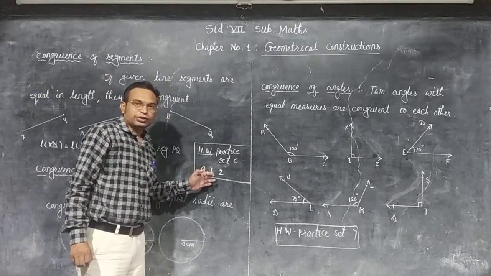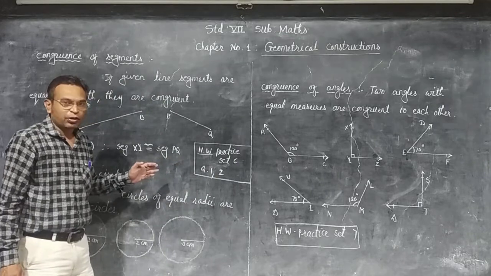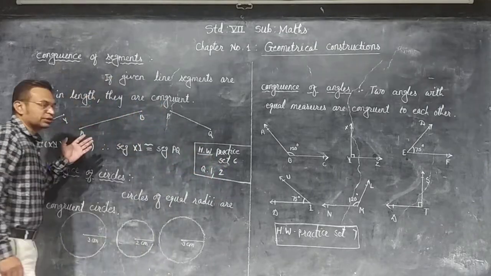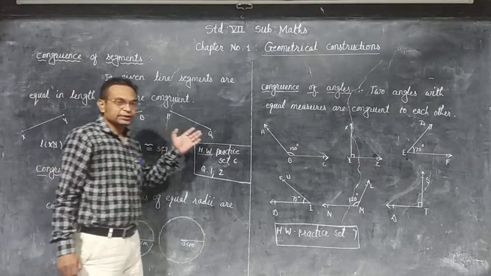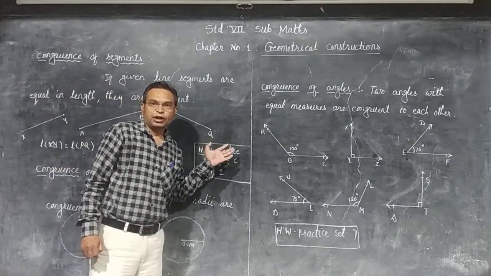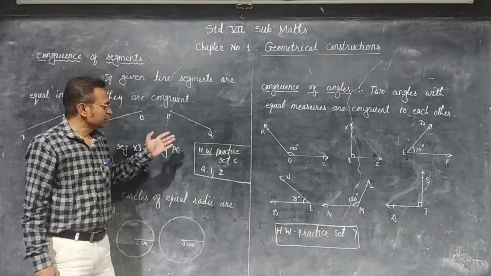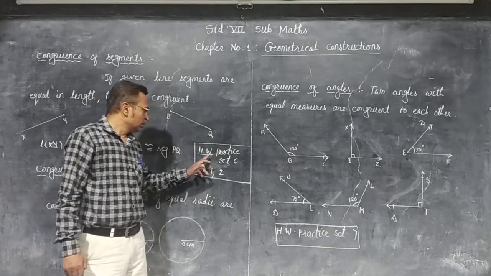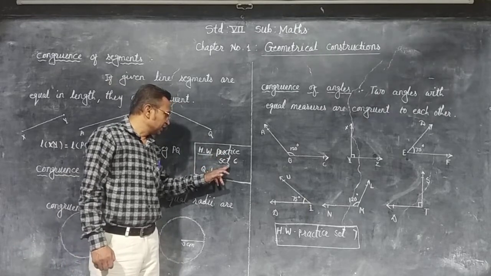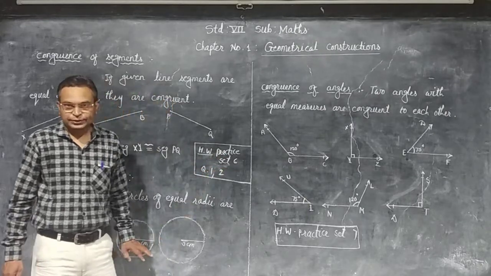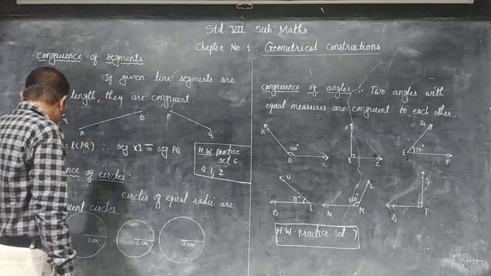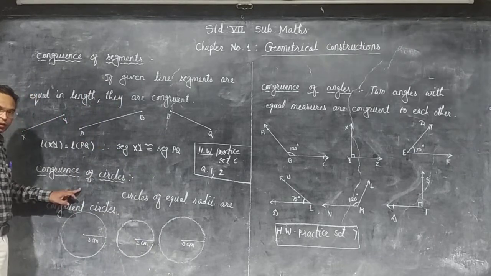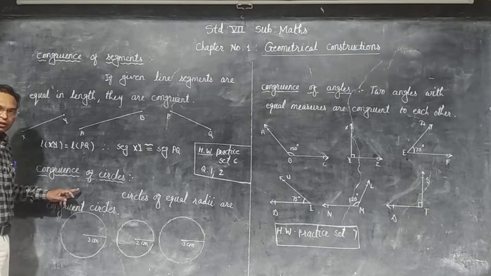In this question, you have to use the compass and take the distance of equal length, and if the segments have equal length, then those segments are congruent. So solve in your copies practice set 6, question number 1 and 2. Okay. Now second topic, congruence of circles. It means which circles are congruent.